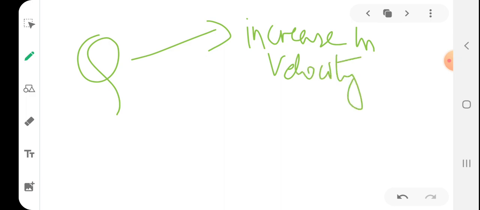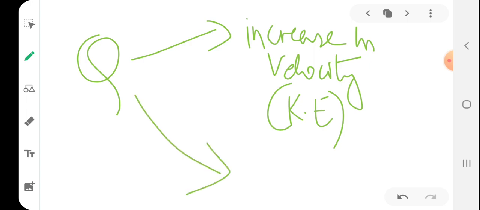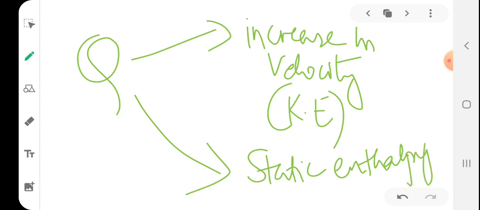The remaining part is used for increasing the static enthalpy. So the added heat is used in two ways: one part increases the kinetic energy, and the other part increases the static enthalpy. Static enthalpy increasing means the static temperature will also increase.